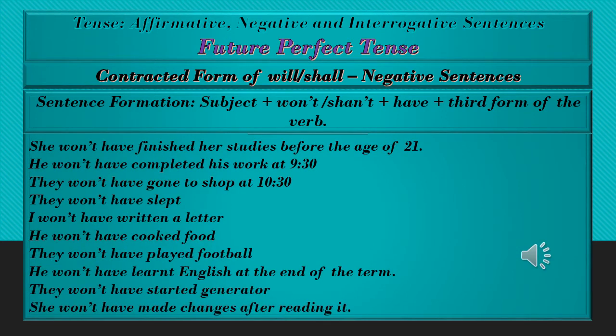These sentences can also be written or spoken with contracted form of will not, as won't. The sentences will have this pattern. The sentence formation will be subject plus won't or shan't plus have plus third form of the verb. 1. She won't have finished her studies before the age of 21. 2. He won't have completed his work at 9:30.